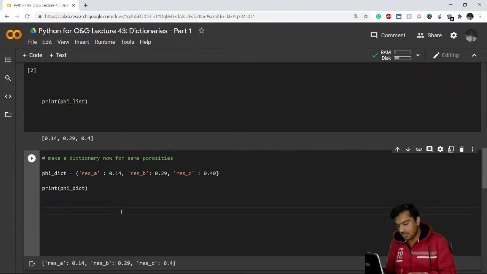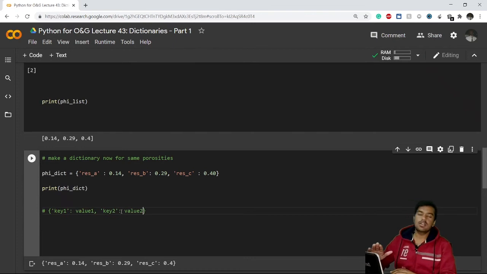curly brackets, and inside that you write here key 1, your key, and after inserting colon you write the value of that key. Similarly, if you want to go for second or third key value pair, you insert comma, you write key 2, and after inserting colon you write the value 2. So this is how you create a dictionary. So this was method 1 of creating a dictionary.